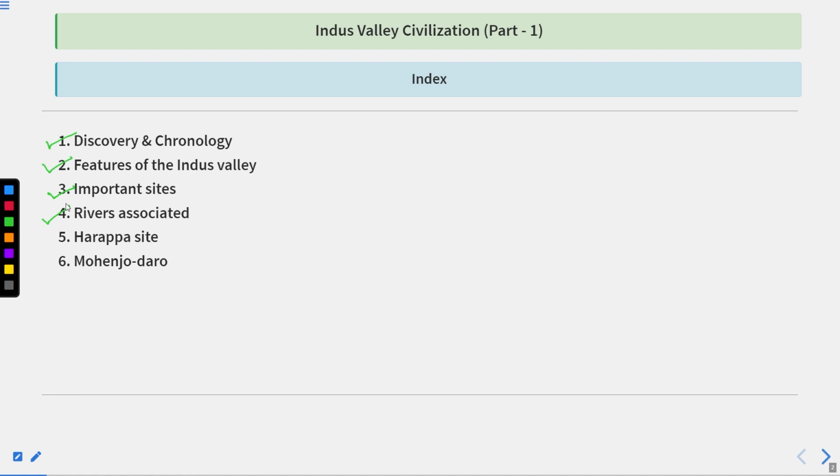Basically, this civilization spread along the rivers Indus, Ravi, Chenab, Jhelum, Ghaggar, and Bhogwa. We have to discuss all these important rivers. Then in this slide, we will discuss 2 important sites, Harappa and Mohenjo-daro. The remaining 4 important sites we will discuss in the next part.